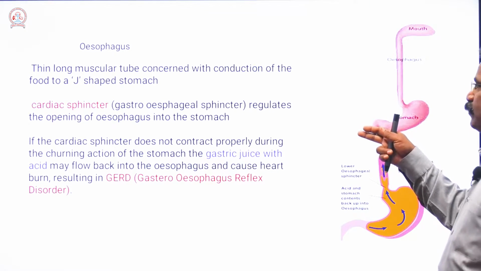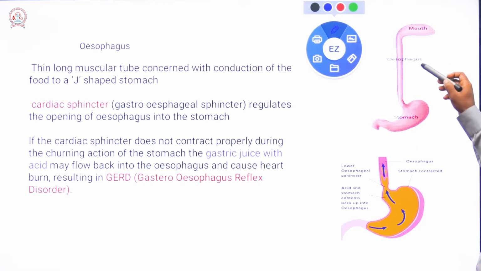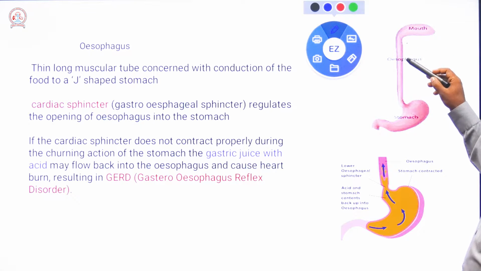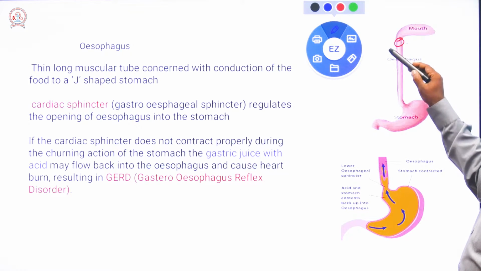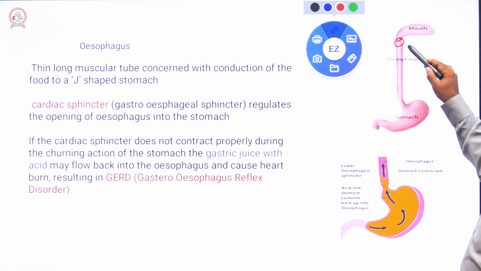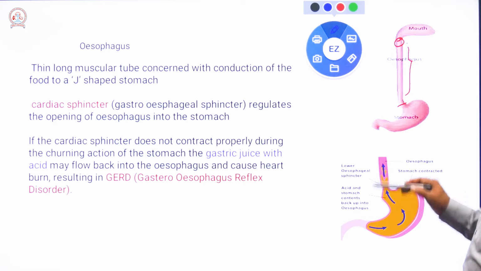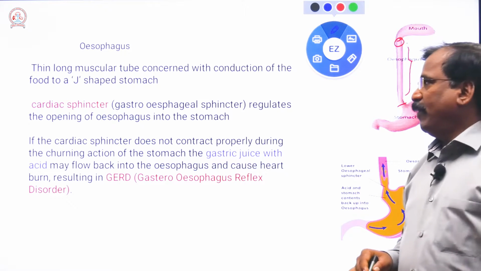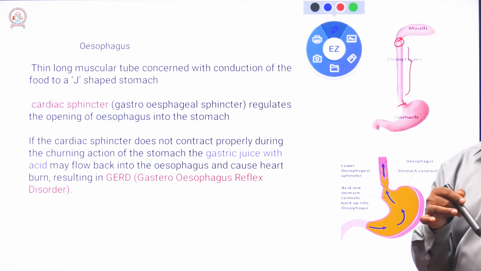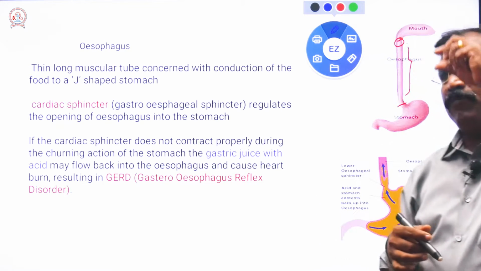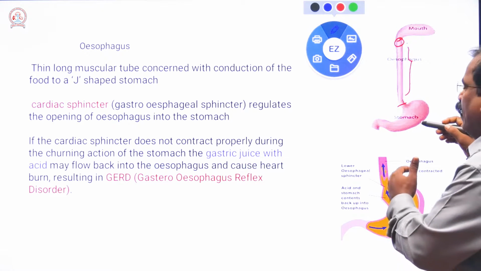After the pharynx comes the esophagus, the next passage of the digestive system we are discussing. Listen, the esophagus is a narrow, short tube that connects the pharynx and the stomach.